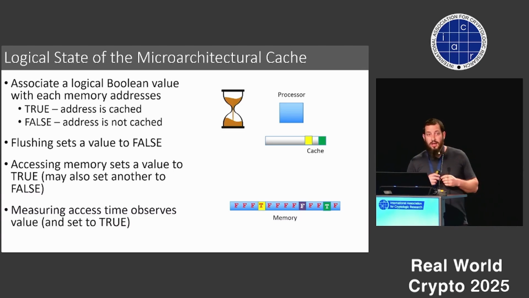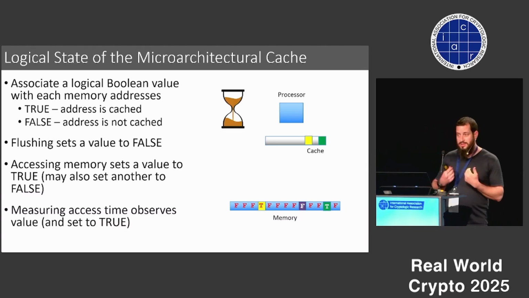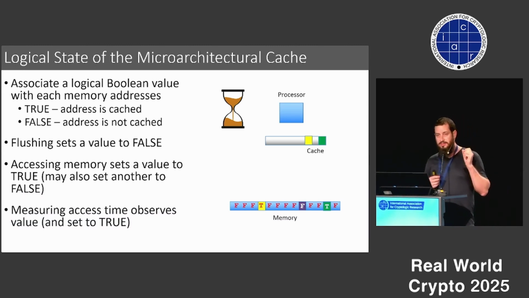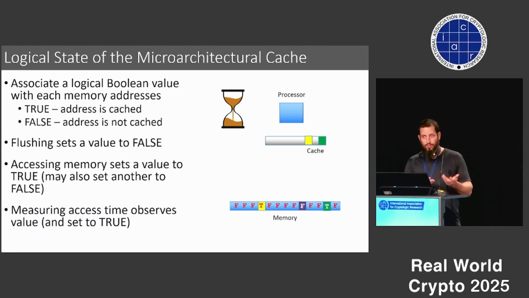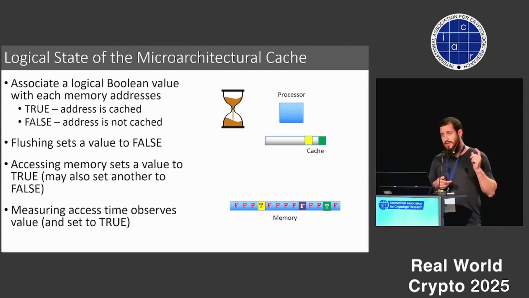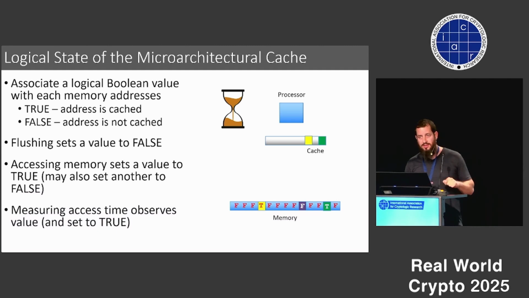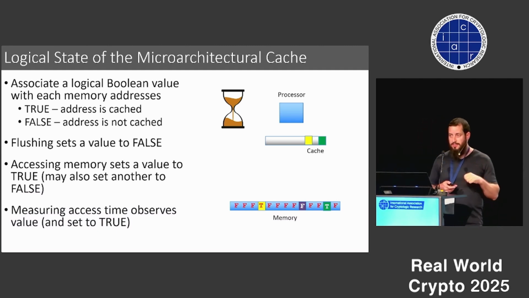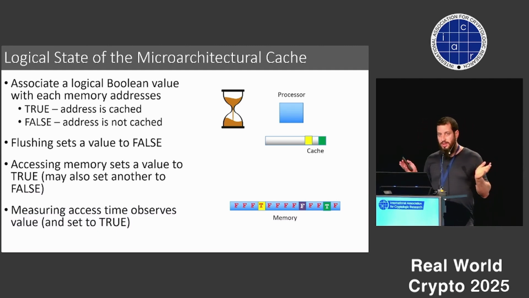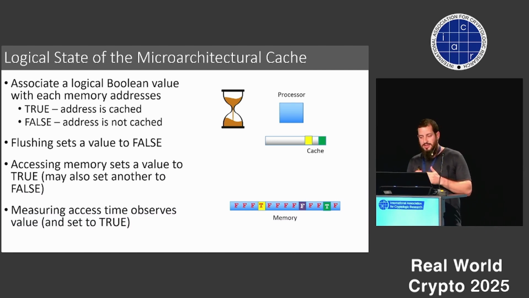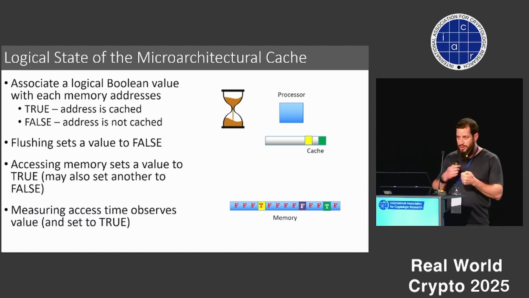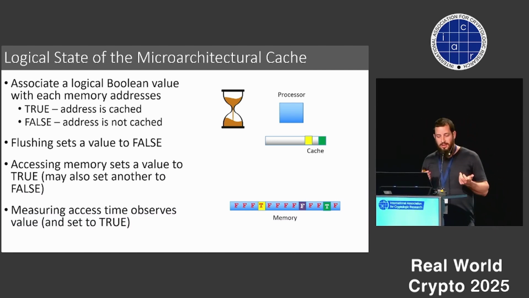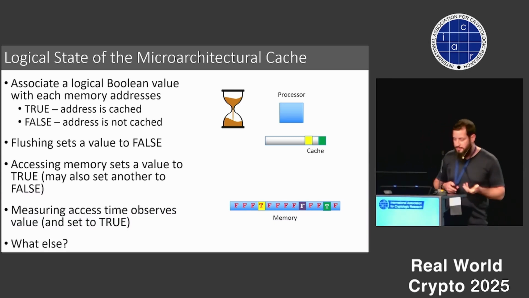In order to see architecturally what the value of a memory address is, we can measure the access time, and this will observe its value. It will give true if the access time is short and false if the access time is long. As a byproduct, this always sets the logical value of this memory address to true. So we can set values and change the values of the logical state, but this might not be very interesting. The question is, what else can we do?